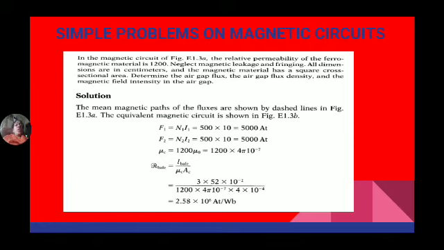So mu is equal to mu naught into mu R, so 1200 into 4 pi into 10 power minus 7. So the reluctance is equal to L by mu into A. So 3 into 52 into 10 power minus 2 by 1200 into 4 pi into 10 power minus 7 into 4 into 10 power minus 4, which is equal to 2.58 into 10 power 6 ampere turns per Weber.